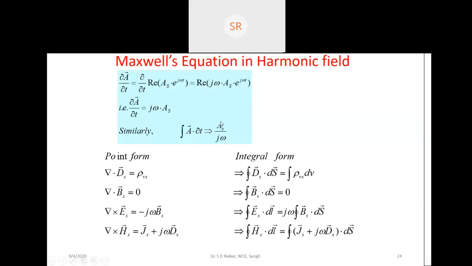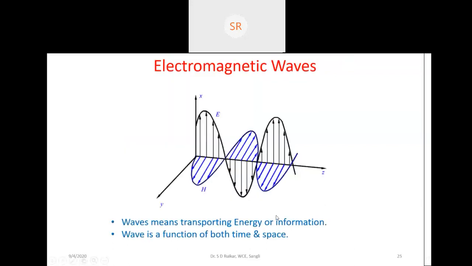We are getting that dou by dou t is nothing but j omega. So we are writing dou by dou t as j omega. Similarly here, j omega. We are getting the equation in terms of this field, in the form of the electric field.